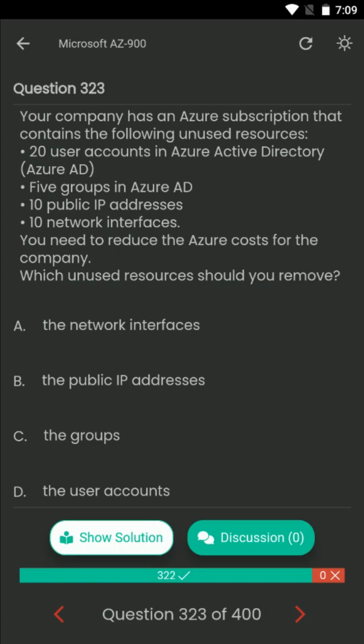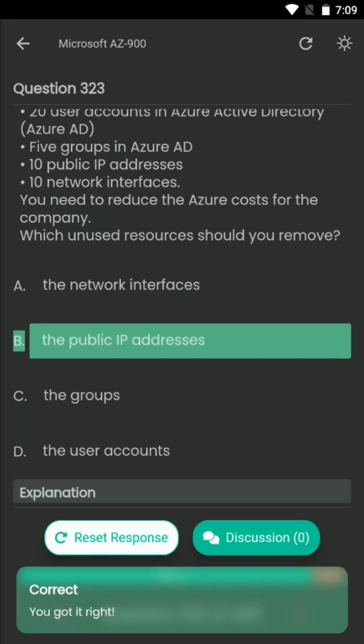Question number 323. Your company has an Azure subscription that contains the following unused resources: 20 user accounts in Azure Active Directory, 5 groups in Azure AD, 10 public IP addresses, 10 network interfaces. You need to reduce the Azure costs for the company. Which unused resources should you remove? The correct answer is B. The public IP addresses.